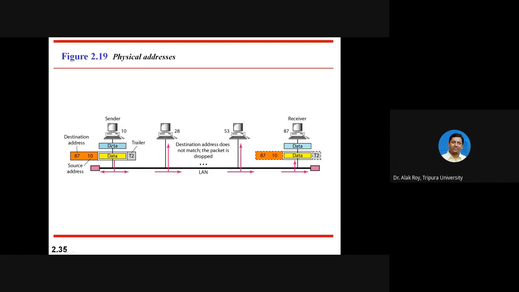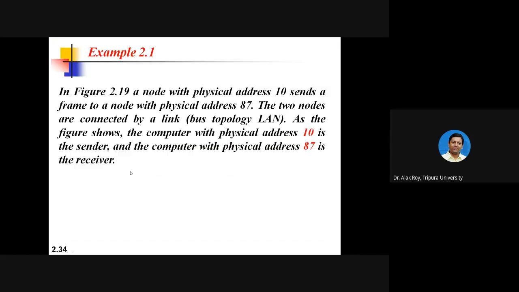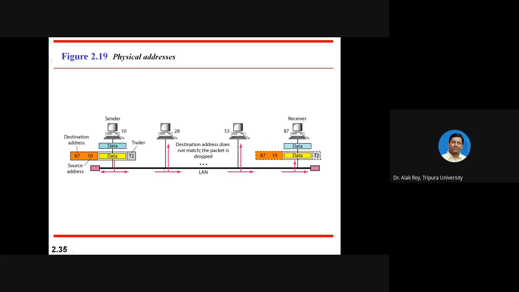So the data is added with a header, as I have said in the data link layer. Here H2 has source address 10 and destination address 87, with the trailer T2. This data with header and trailer information is transmitted in the link.